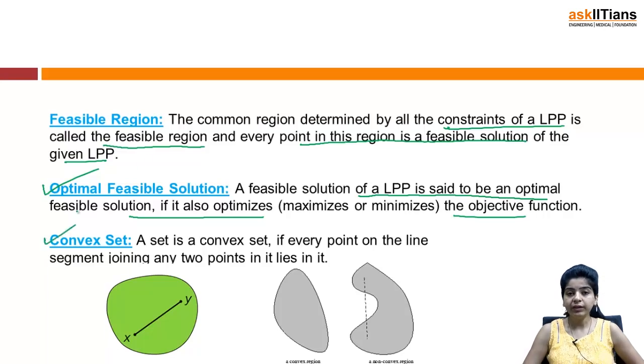Then we have convex set. A set is a convex set if every point on the line segment joining any two points in it lies in it. So, a set is termed a convex set if you join any 2 points of that particular set, the entire line segment joining those 2 points should lie entirely in that set. You can check it out here. This is a convex set because I take any 2 points, join the line segment, and this line segment is entirely lying inside this set.